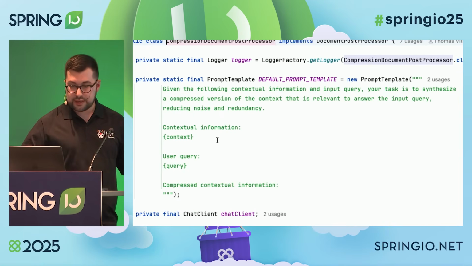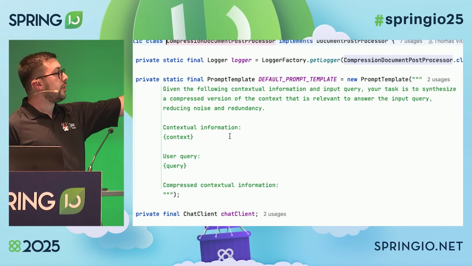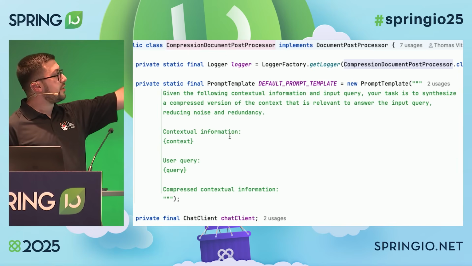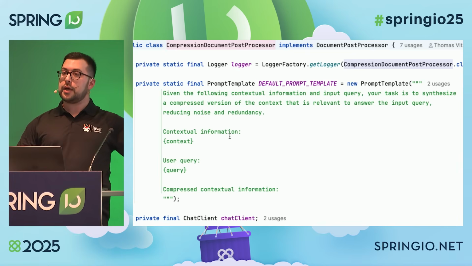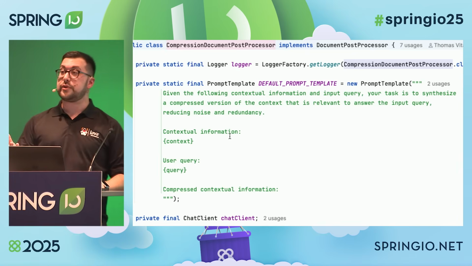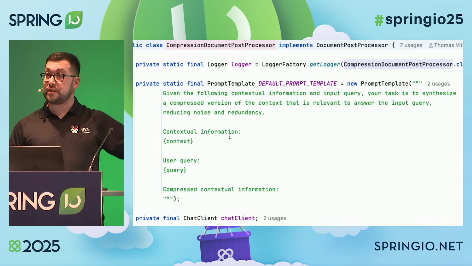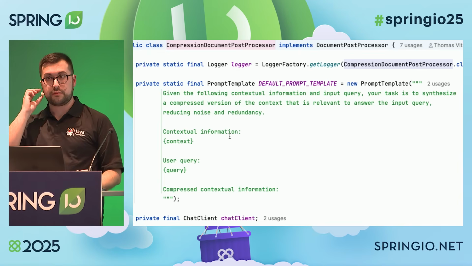So there is a prompt saying, hey, I have all this contextual information. This was the original question. Please make sure that it only includes what is relevant. Synthesize a compressed version of it, because I want to reduce the noise and redundancy. And that's a common problem with Retrieval-Augmented Generation. There might be too much noise and redundancy in the documents that might mislead the model when answering the question.